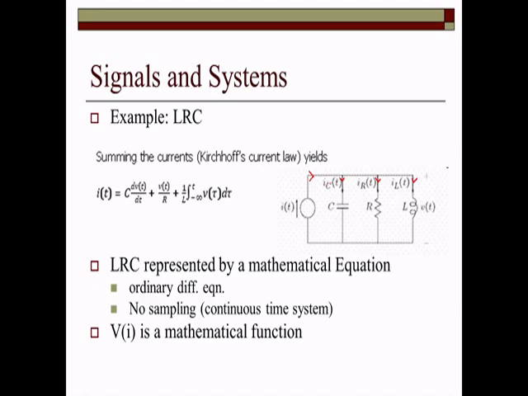We can say that the current I is a combination of three currents: this is I C, this is I R, and this is I L. These are the currents when I flows from the input side and divides into three parts. So we can form this kind of circuit if we know the equation, and vice versa.